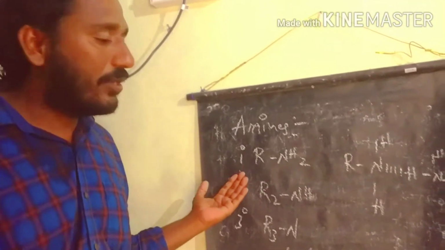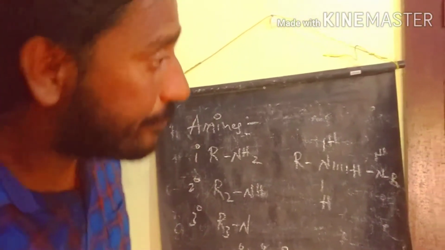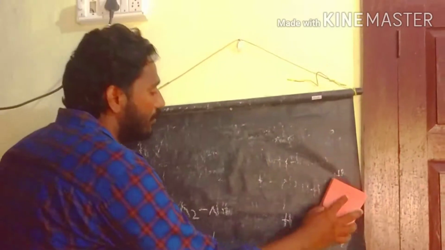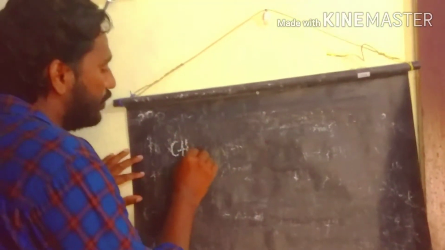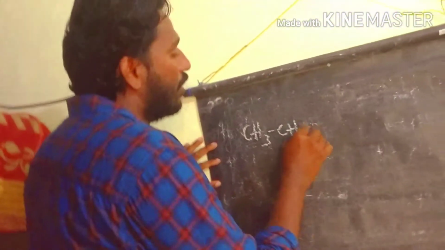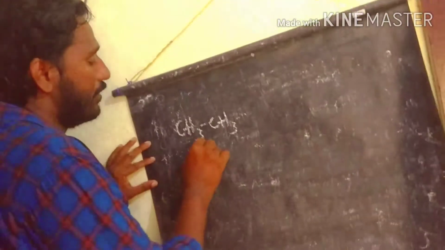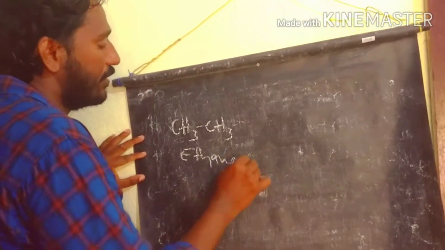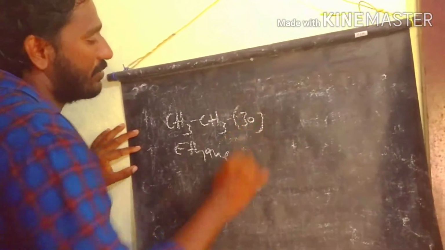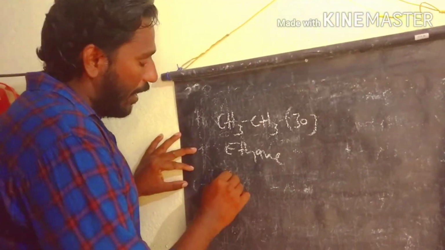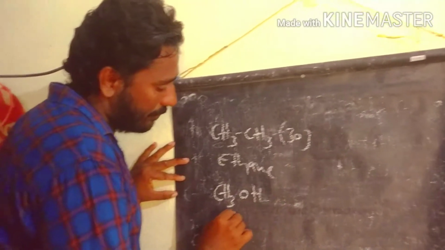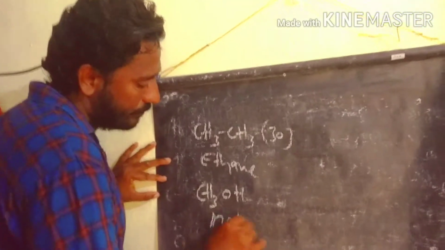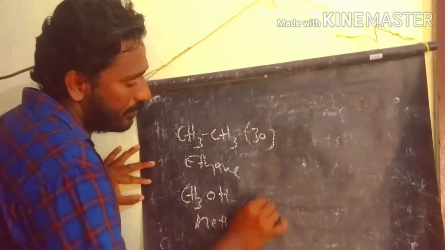Now when you compare amines, alkanes and alcohols of equal molar mass: this is the alkane. We take one example, ethane, with a molar mass of 30, and methanol, with a molar mass of 32.